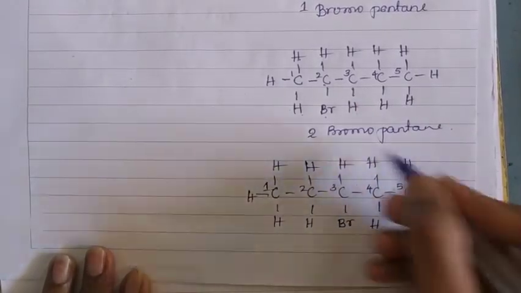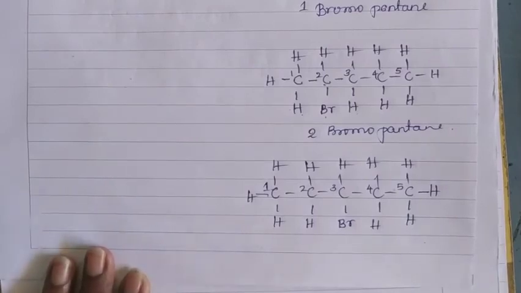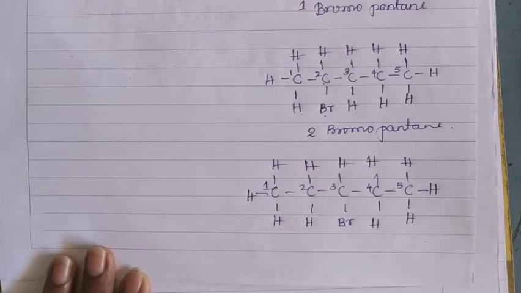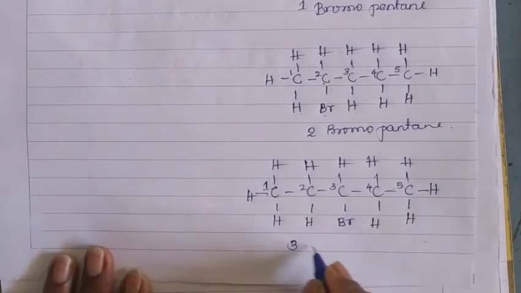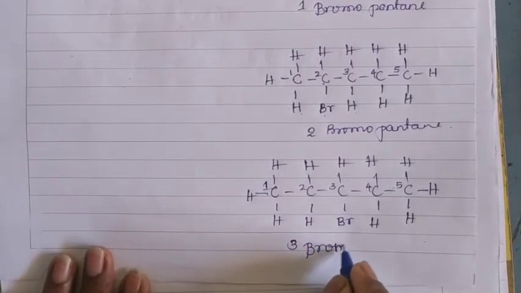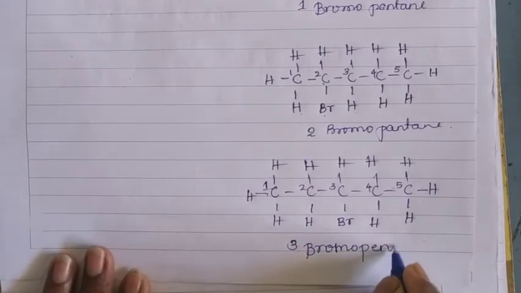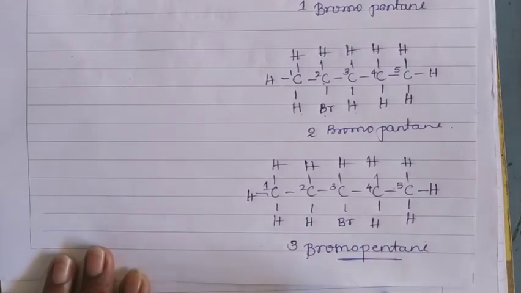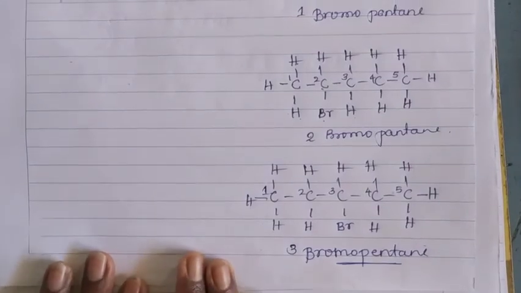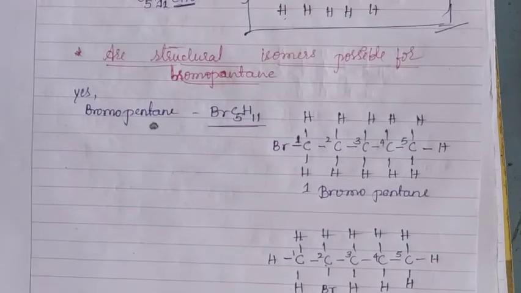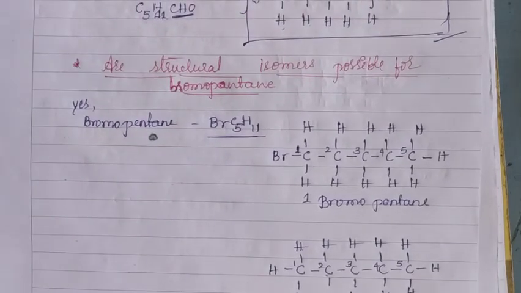Now let us count the hydrogen atoms here. Yes, the hydrogen atoms are 11, and the bromine is attached to the third carbon atom. Name of this bromopentane is 3-bromopentane. Like this, 3 isomers are possible to draw for bromopentane.